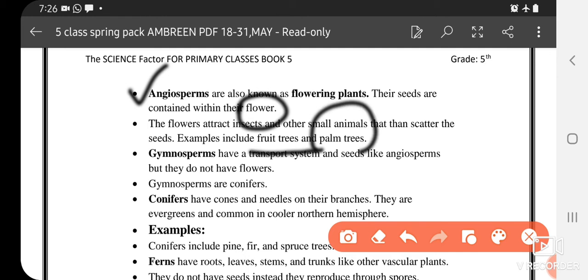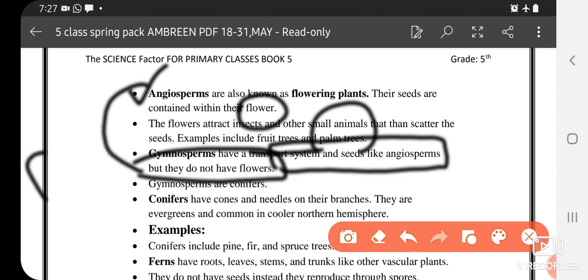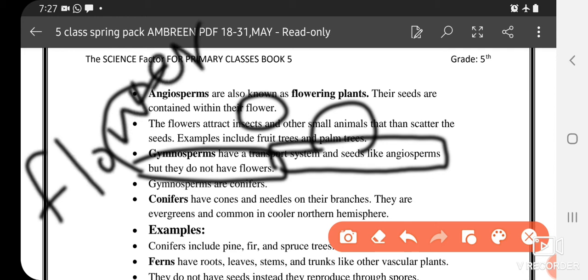Now gymnosperms, they are having the transport system and seeds just like the angiosperms, but they do not have flowers. What is the main difference between gymnosperm and angiosperm? The main difference is presence of flowers. Means gymnosperms do not have flowers and angiosperms have flowers.